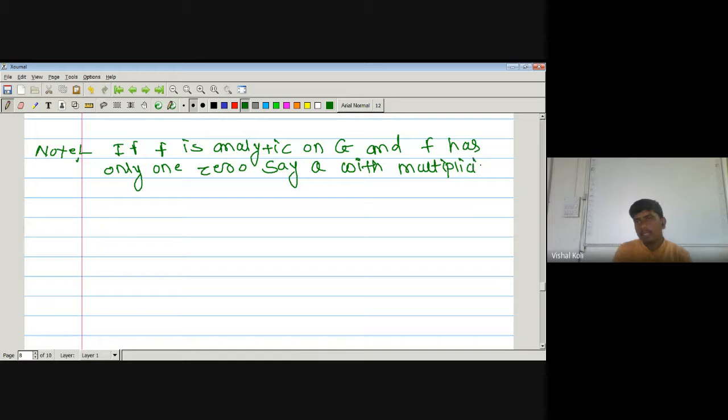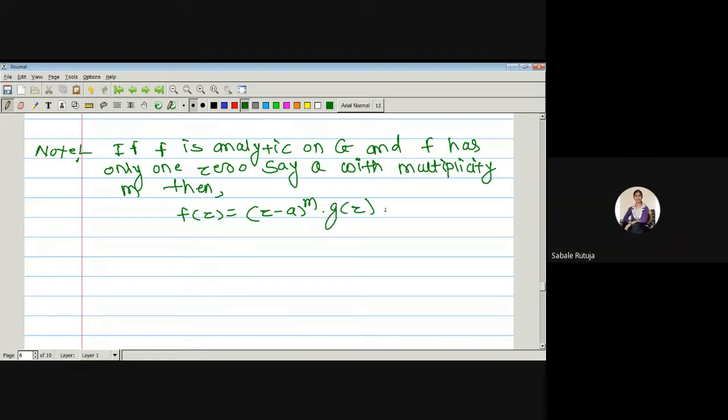Then f can be written as f of z is equal to (z minus a) to the power m into g of z,